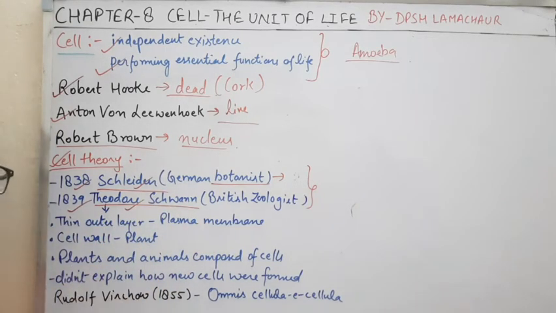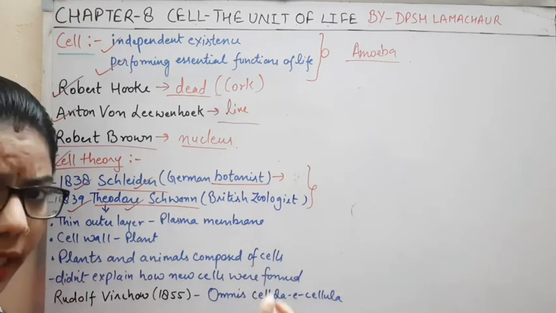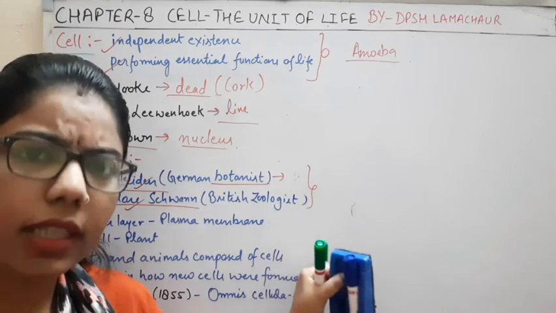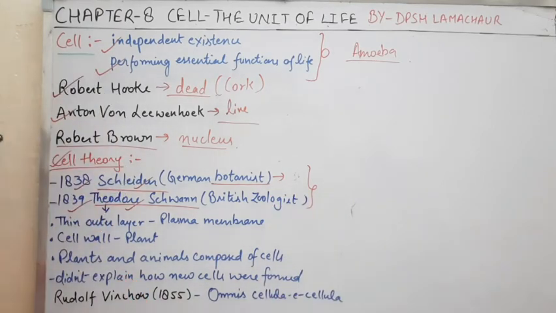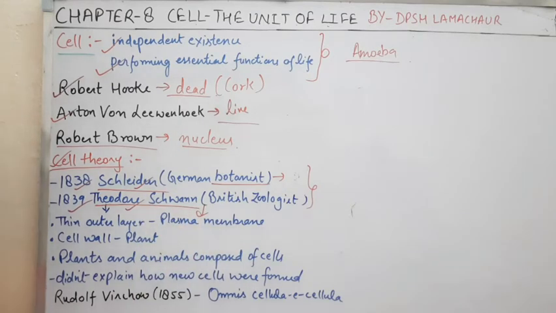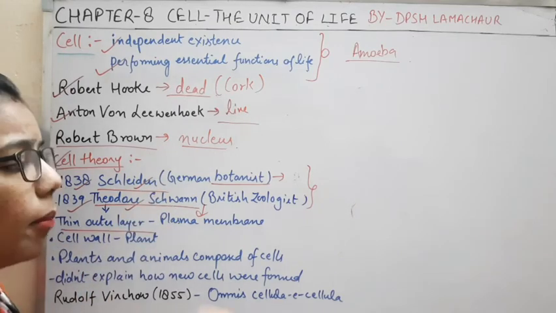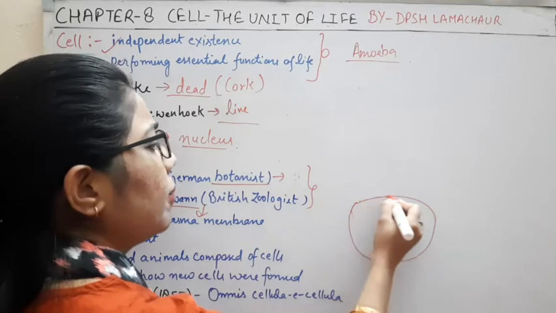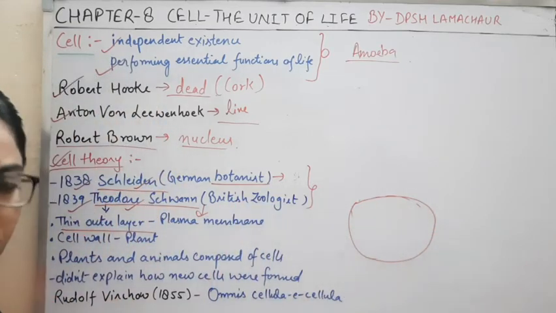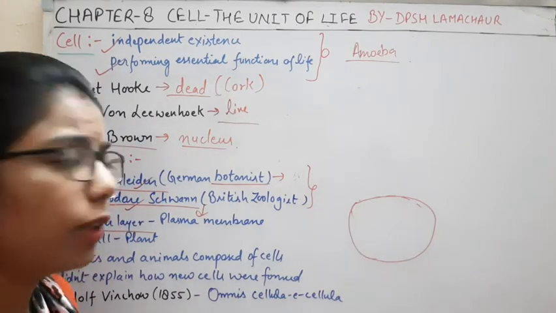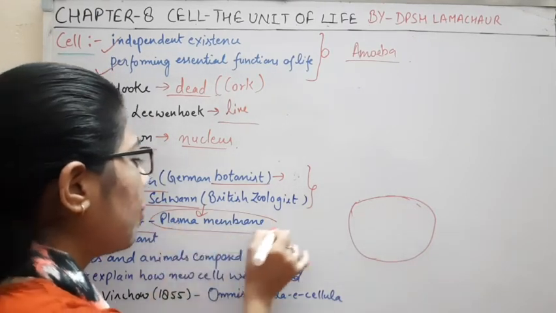So they both have given the same result. And now, what more things have they said about the cell in plants as well as in animals? While doing their research, they gave some more inferences. They said that there will be an outer membrane. For example, this is a cell, any cell. The outer membrane is thin, and this thin membrane, nowadays we know, is the plasma membrane.